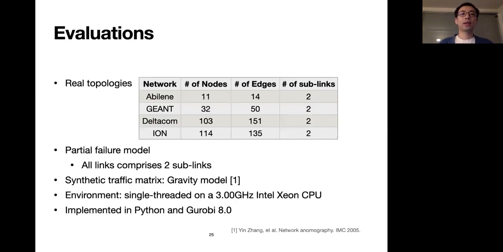We next evaluate Lancet with real topologies as shown in this table. The largest topology we have experimented with has more than 150 edges. We use partial failure model throughout the evaluation. That means all links are composed of 2 sublinks, which can fail independently. We generate synthetic traffic matrix with gravity model.